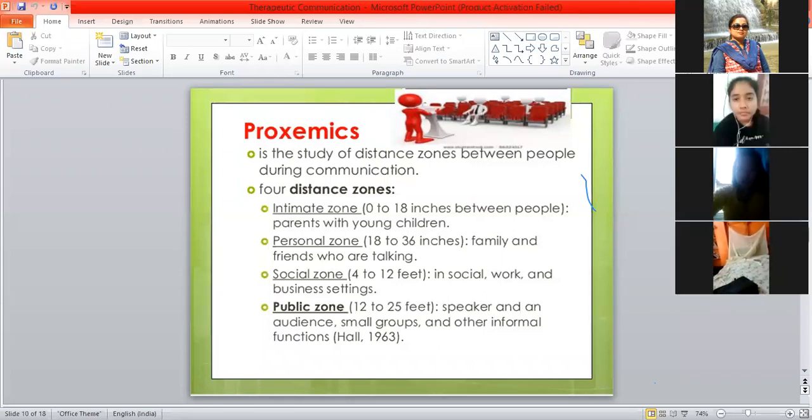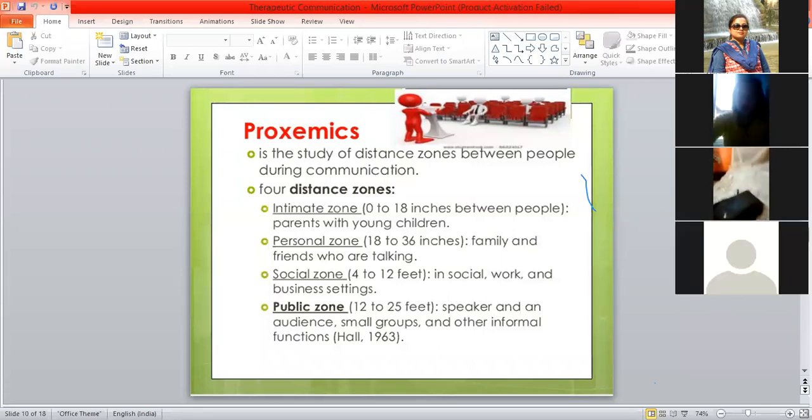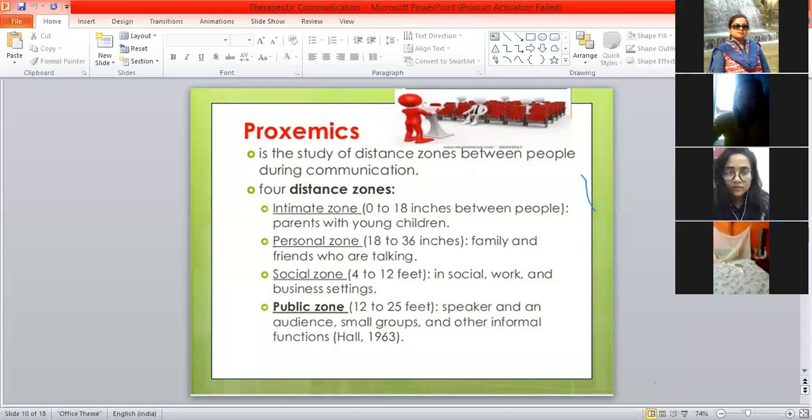So, among these 4 distance zones, intimate zone, personal zone, social zone, public zone, which zone are we supposed to maintain as per the guidelines for the prevention of COVID-19?